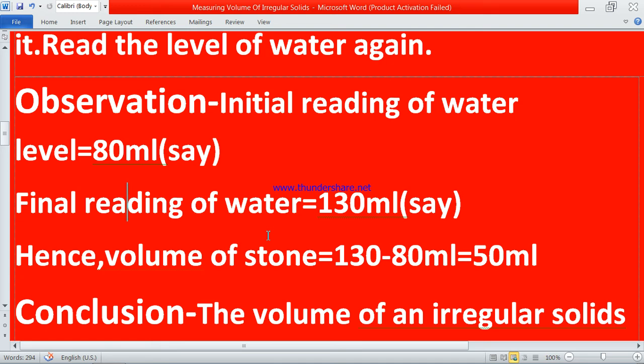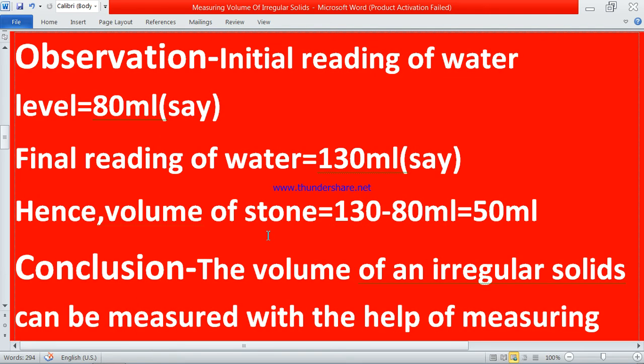There are different readings in all, so you can say. And when we subtract the initial reading from the final reading, the volume of the stone will come. Here I took the initial reading as 80 ml and the final reading as 130 ml. So the volume of stone will be 50 ml.